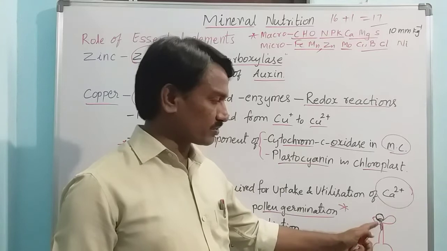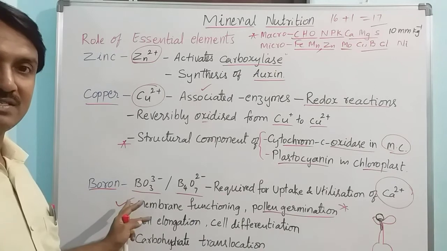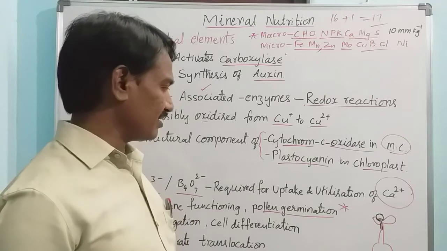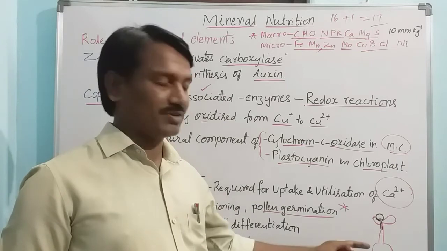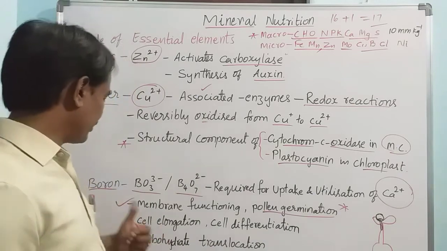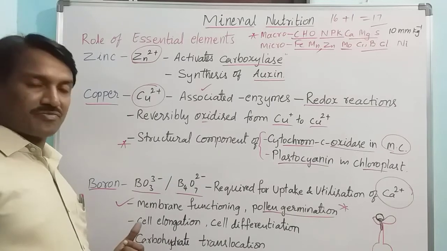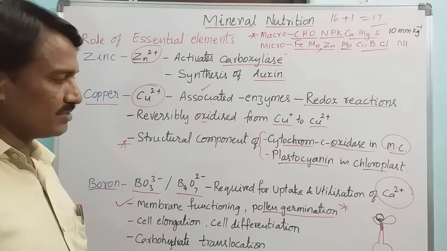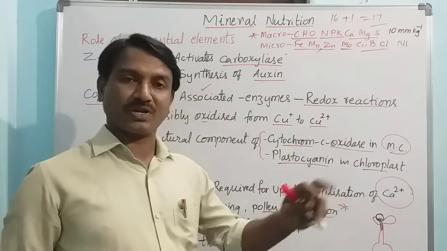To protrude the pollen tube, it requires boron. This formation of a pollen tube from a pollen grain is called pollen germination. In the absence of boron, it cannot produce a pollen tube even after pollination.